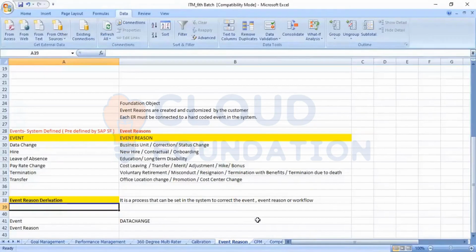But how will the system get notified? We have to write a business rule. Once we write a business rule from the front end, in the business rule we will be calling that particular event reason, and according to that, whenever the action is performed, the system will try to validate if any rule is there. If any rule is there, the system will verify what the condition in the rule is and what action is performed.